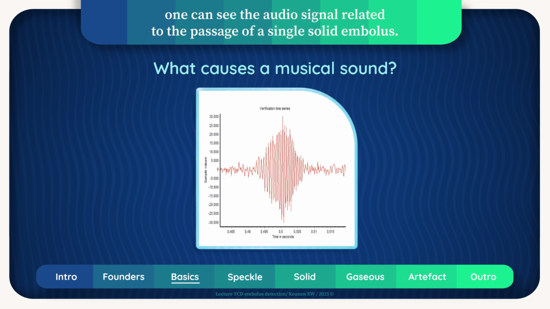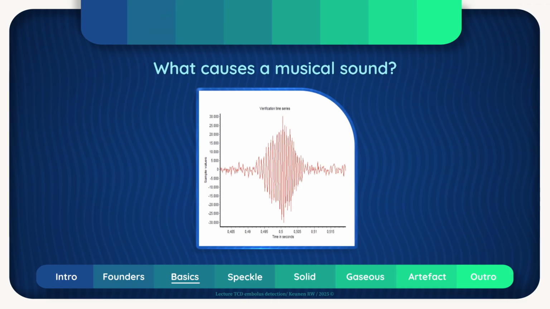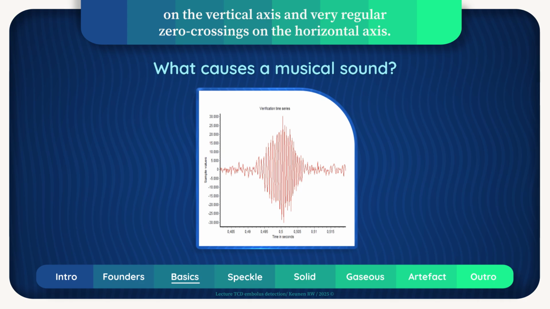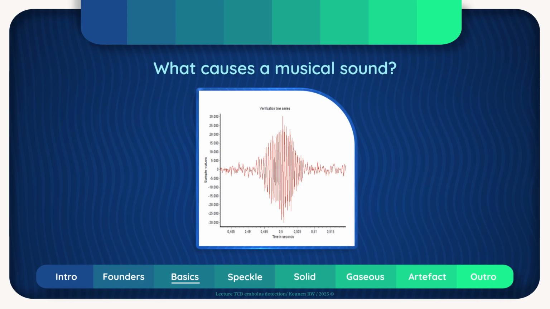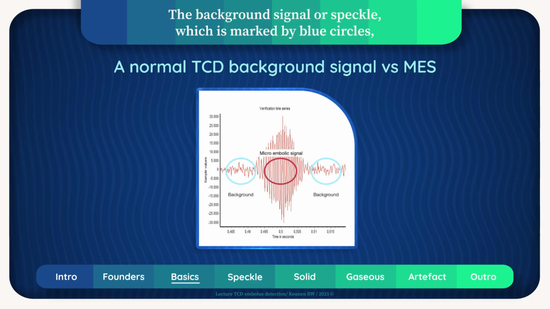In this figure, one can see the audio signal related to the passage of a single solid embolus. This MS exhibits a clear intensity increase on the vertical axis and very regular zero crossings on the horizontal axis. The background signal or speckle, which is marked by blue circles, has irregular zero crossings, similar to white noise.